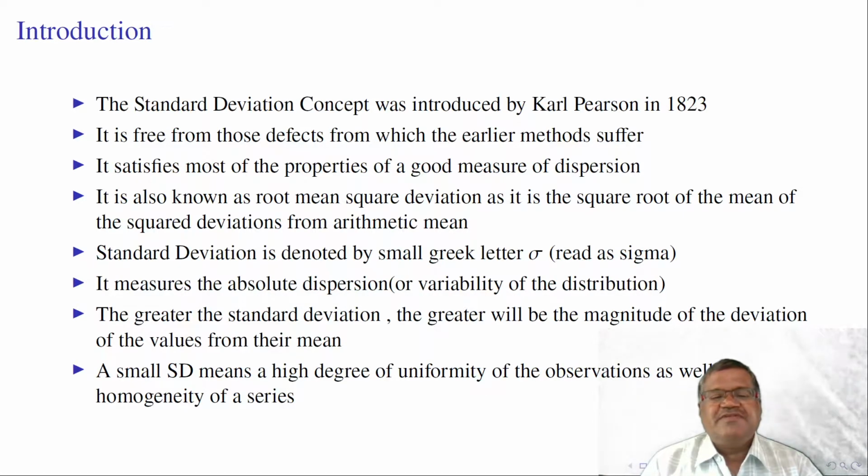A small standard deviation means a high degree of uniformity of the observations as well as homogeneity of the series. Thus, for a homogeneous series, the standard deviation is less. If the standard deviation is high in the data, we can infer that there is no homogeneity in the data. It is a heterogeneous data.